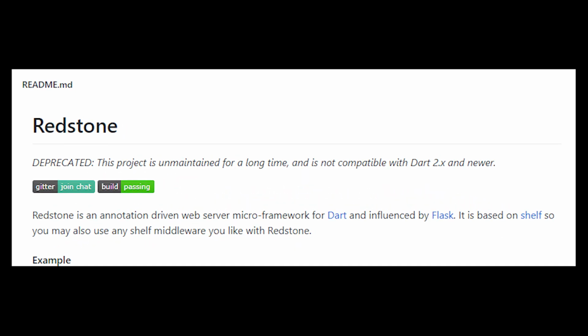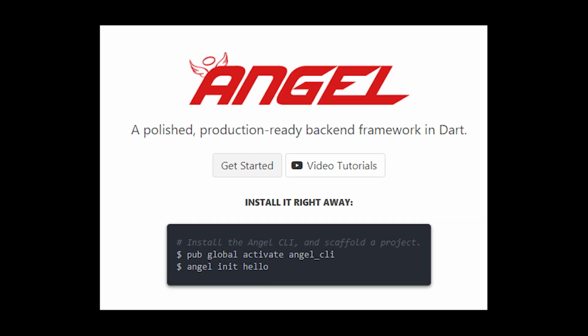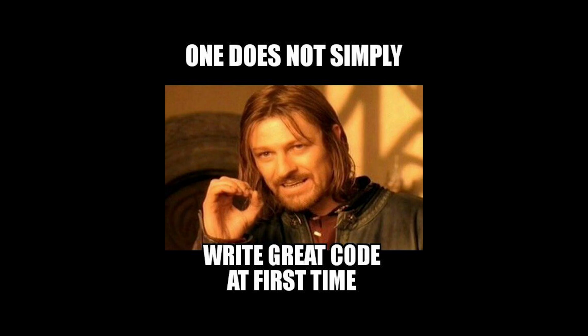And other frameworks like Angel, Shelf, HTTP Server, Redstone, RPC have tons of problems of their own. But since all of you have been asking so much, I will try to code a server side API. But before we do that, let me see if I can find my intro to play that.